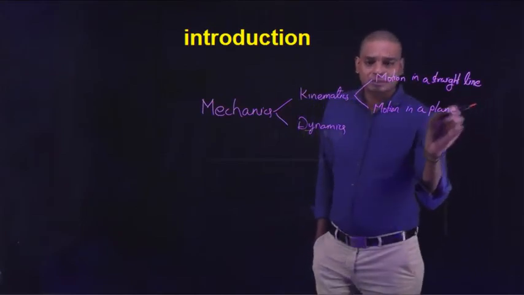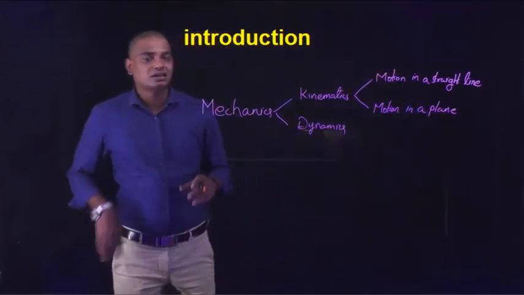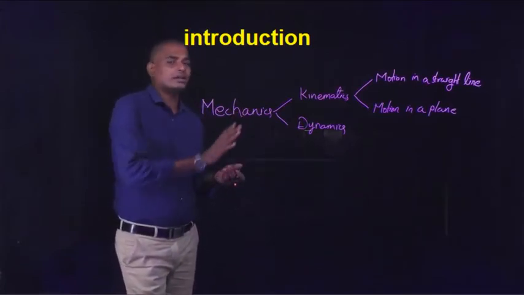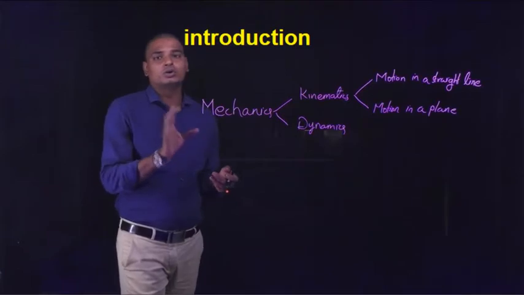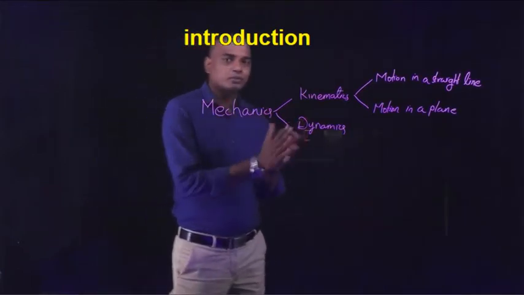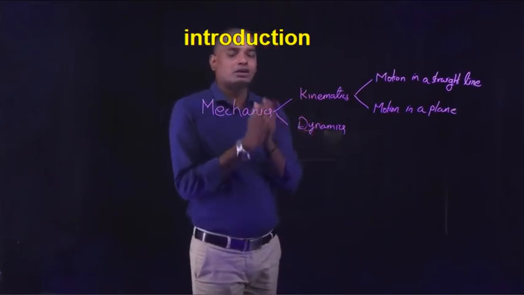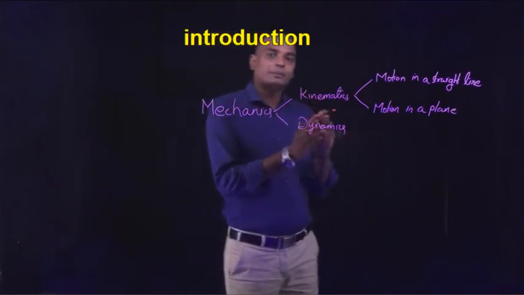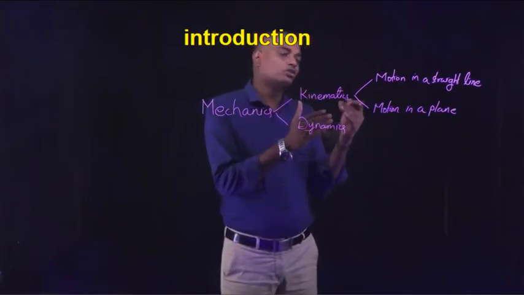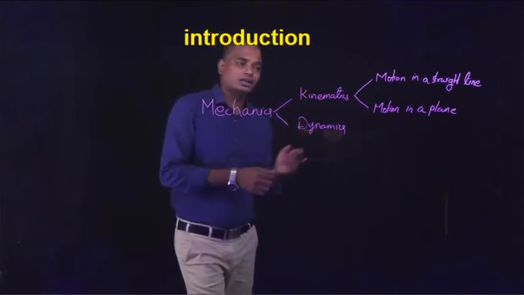In these chapters, motion in a straight line and motion in a plane, we have discussed the motion of a body along a straight line and along a plane without knowing its cause. Without knowing the cause of the motion, we have discussed how the body is moving along a straight line and what parameters are included in the motion of the body along a straight line and along the plane.